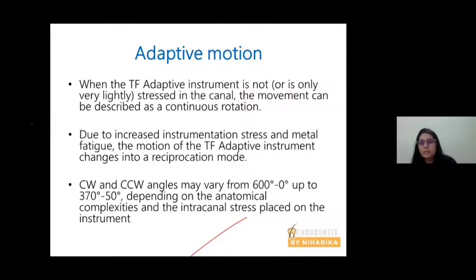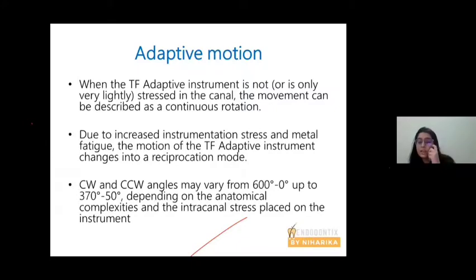Now coming to the next important motion, which is adaptive motion. Adaptive is something like your torque optimized torque reverse function. That means when the file is placed inside the canal, it moves in a clockwise direction. As soon as the file senses high torque, the motion of the file changes from continuous rotation to reciprocation. So this is how the file adapts inside the canal. Due to increased instrumentation stresses and metal fatigue, the motion of the file changes into a reciprocation motion.